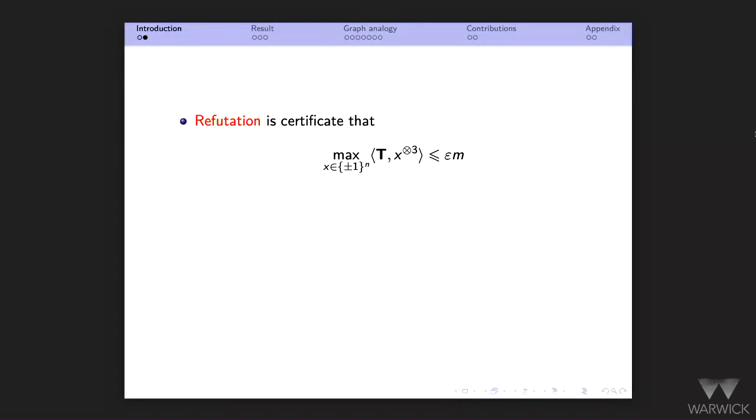In particular, I want to reason about refutations. What is a refutation in this context? It's a certificate, a proof that the maximum over all vertices of the hypercube is at most a fraction of m. So I can only satisfy an epsilon fraction of the clauses.